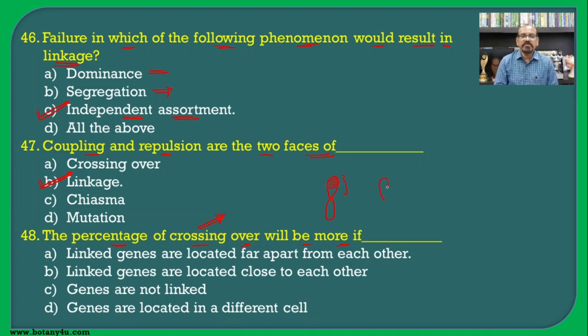But if the genes present on the chromosome are away from each other, in such cases there is a possibility of separation, and hence we can say that the linked genes are located far apart from each other. So then only the percentage of crossing over will be more. If the genes are located close, there will not be an increase in crossing over. If genes are not linked, then no question arises. If genes are located in different cells, no question arises. And hence the correct answer for this question is A.